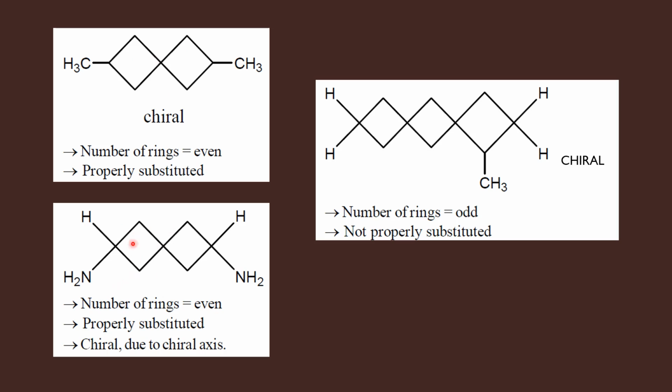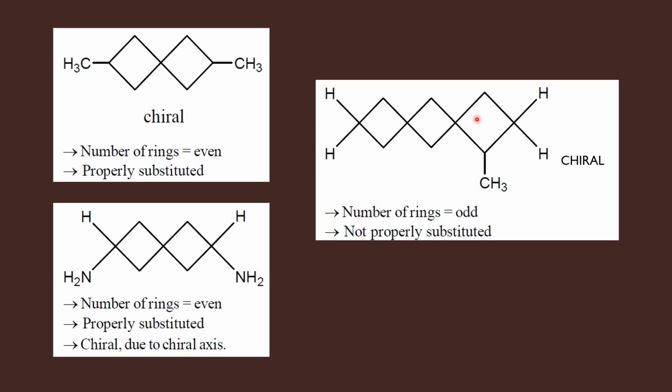Just look at this spirene. There are two different groups at both the ends. The number of rings is even in number. Therefore, this molecule is also chiral. And just look at this molecule. This has odd number of rings. So, since it has odd number of rings, one condition has been violated.